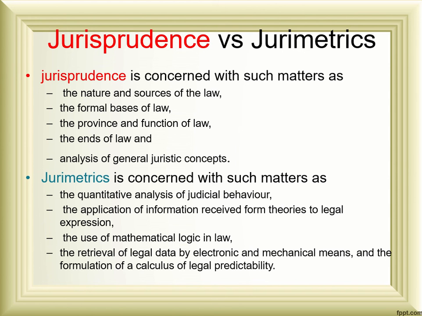So in summary, whatever concept jurisprudence gives, jurimetrics uses it, interprets all the data, and gives possible legal predictions to guide the judicial system or the court on whether they are making the right decision or not.